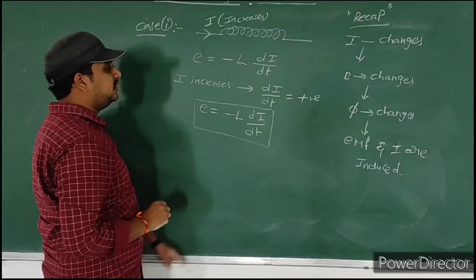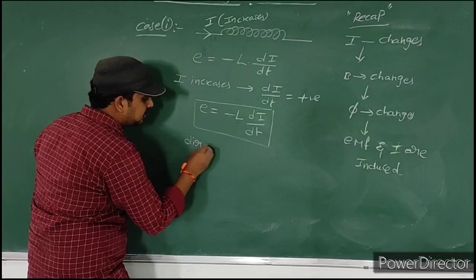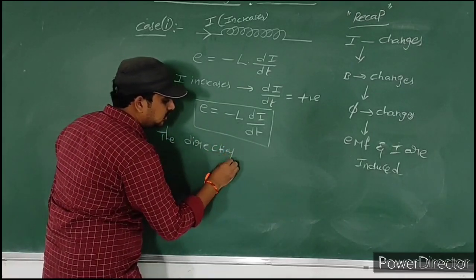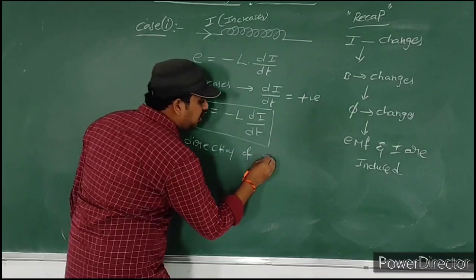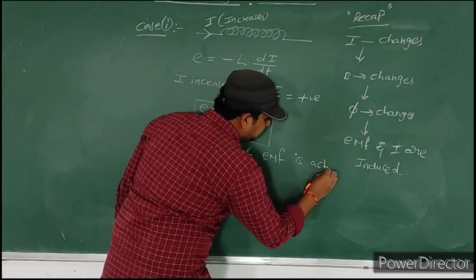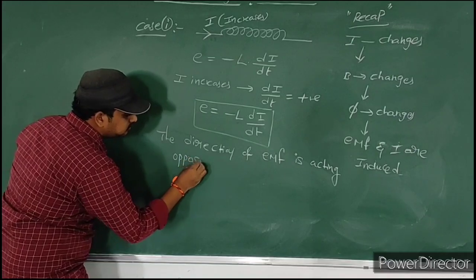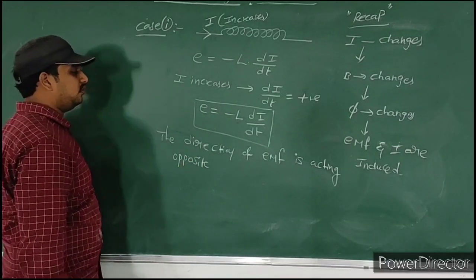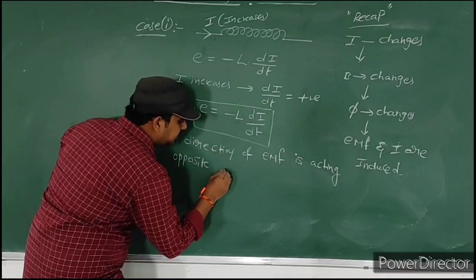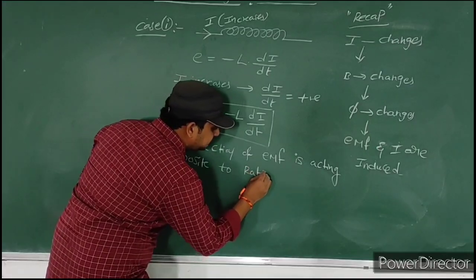So what is the meaning of this? If di by dt is a positive value, the direction of EMF or current is acting opposite to the rate of change of current.